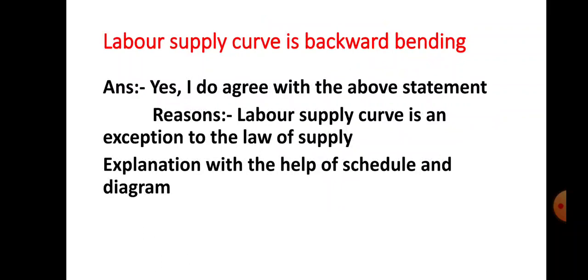Second statement is given here: labor supply curve is backward bending. So what is the answer here? Yes, I do agree with the above statement. Immediately you will get 1 mark. And what do you have to write in reasons for 3 marks? Labor supply curve is an exception to the law of supply, and after that you have to explain why the supply curve slopes backward with the help of schedule and diagram. Then only you will get 4 out of 4.